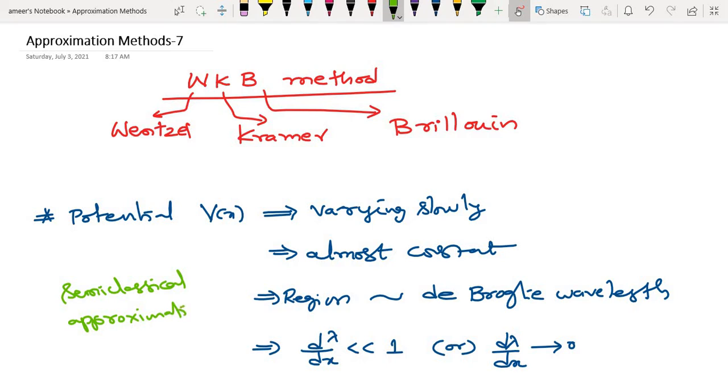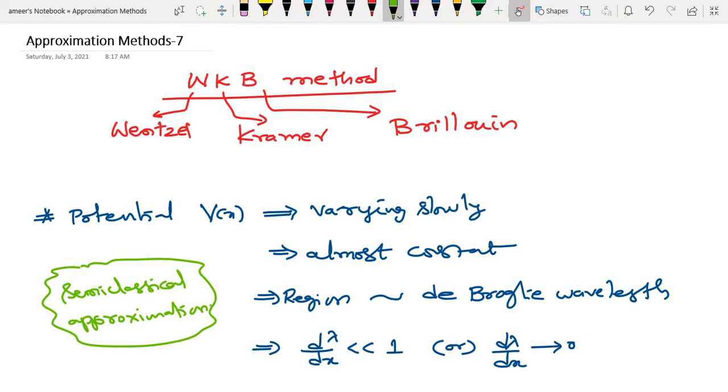Remember the first basic idea of the WKB method: the potentials vary slowly in a certain region, say two or three times the de Broglie wavelength. In that region the potential varies slowly.